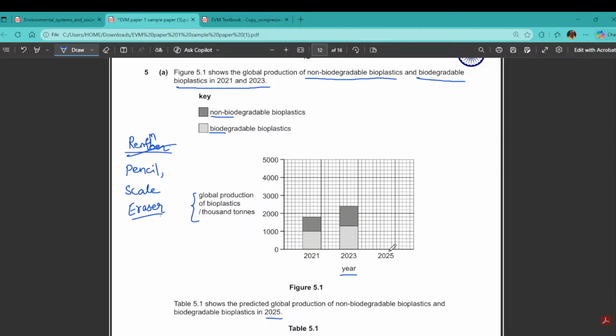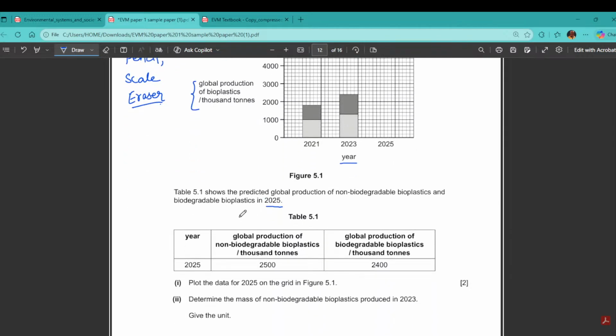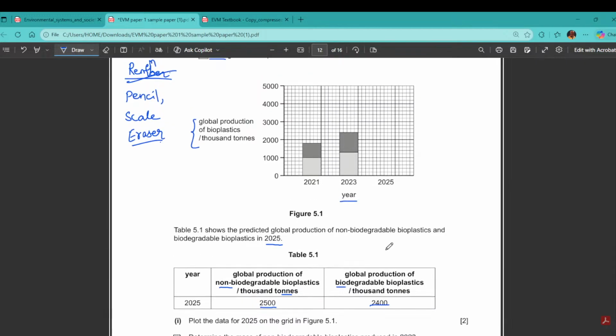Let's see what the data is for the year 2025. They show global production of non-biodegradable is 2500,000 tons and biodegradable is 2400,000 tons. Most of us will see this data and directly draw the diagram, but you have to be very careful.